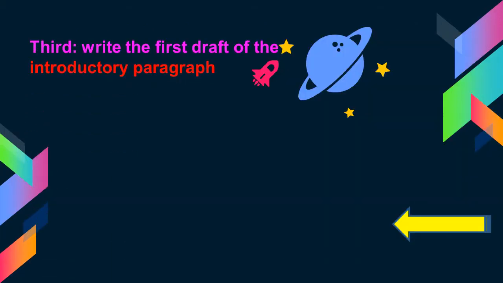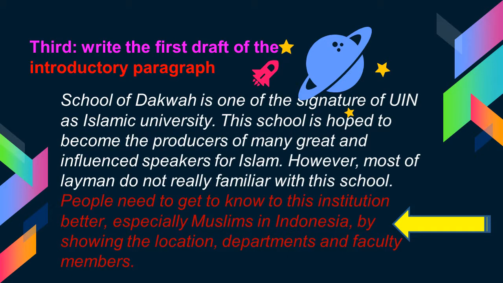After that, the third part, you need to write the first draft of the introductory paragraph. So this is one example of the draft of the introductory paragraph, which consists of the general information of the topic and also the background of the writer to write that text. And the last one consists of the thesis statement or main idea of the whole text.